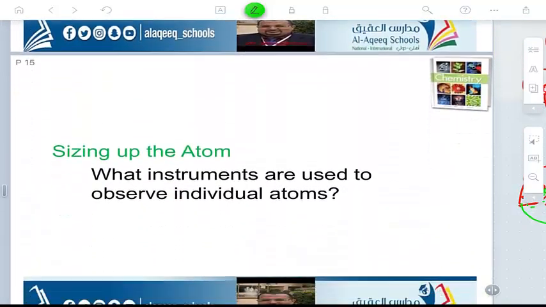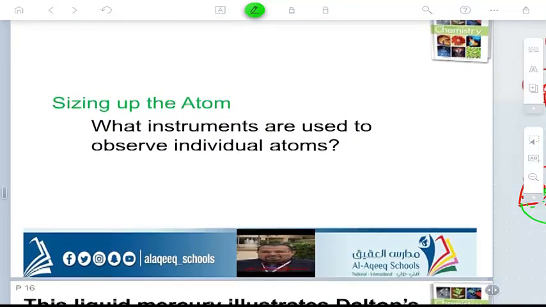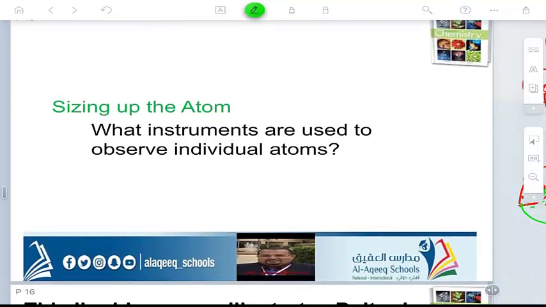If you want to imagine the size of the atom, we have an instrument used to observe that. This device is called a scanning tunneling microscope, or sometimes a scanning electron microscope.